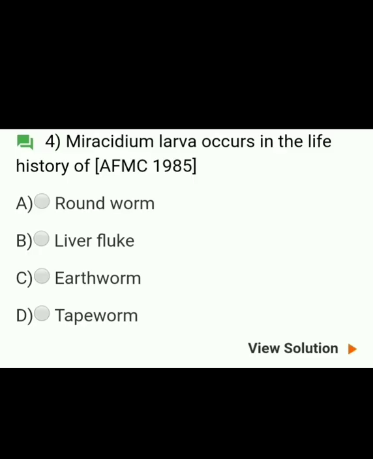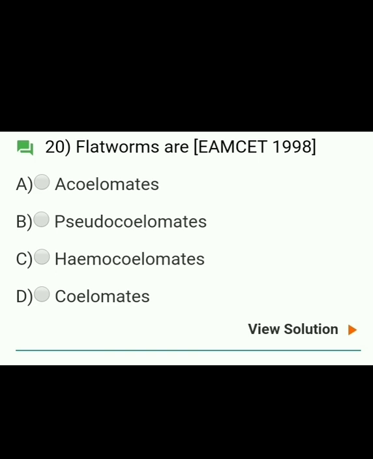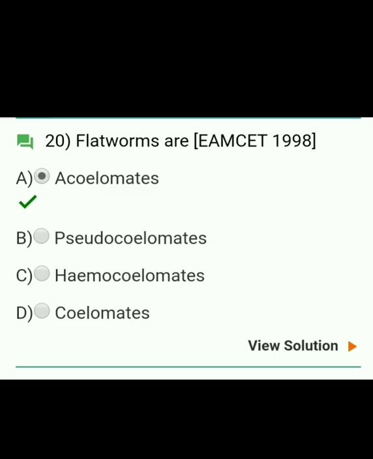Next question here you can see is: Miracidium larva occurs in the life history of A. Roundworm, B. Liver fluke, C. Earthworm, D. Tapeworm. You already know the answer. The answer is B. Liver fluke. Flatworms are: options are A. Coelomate, B. Pseudocoelomate, C. Hemocoelomate, or D. Coelomates. You already know the answer. I have already told you in this very lecture itself. The answer is A. Coelomate.